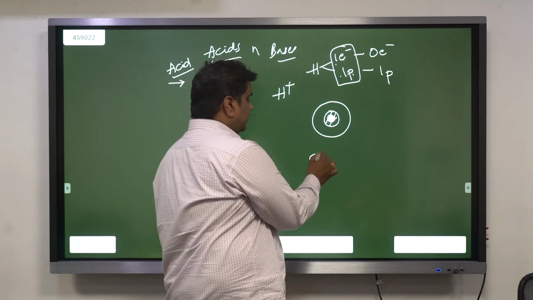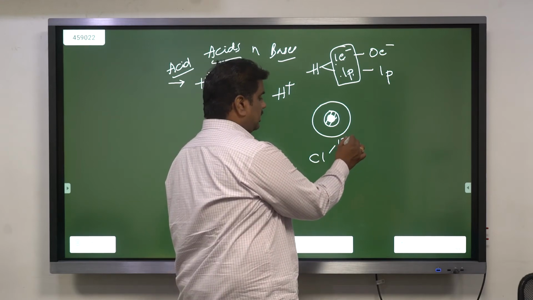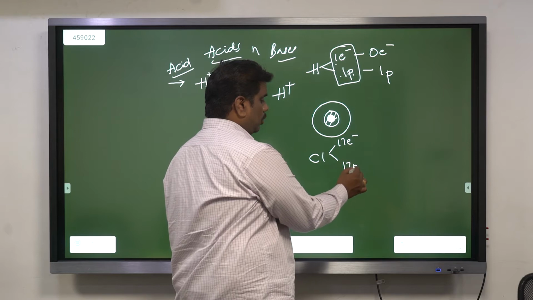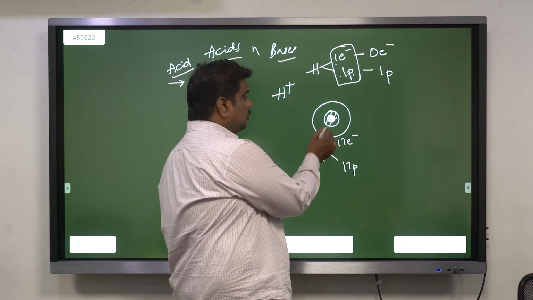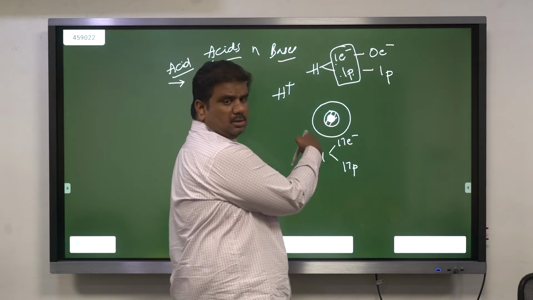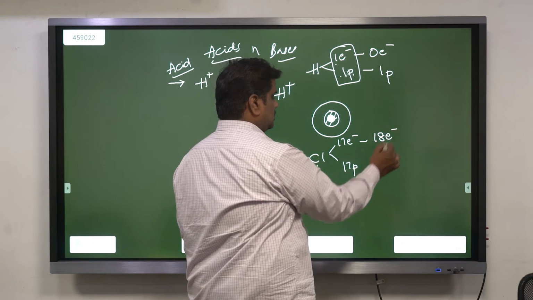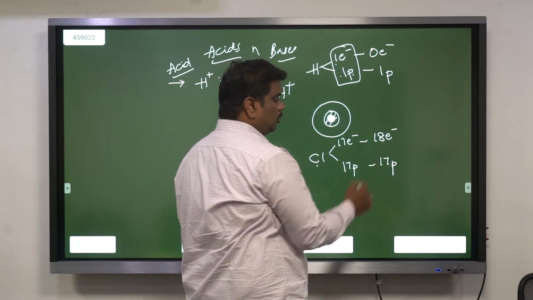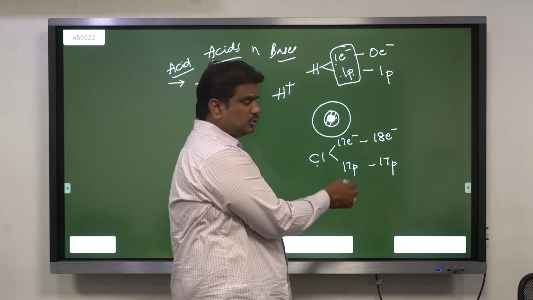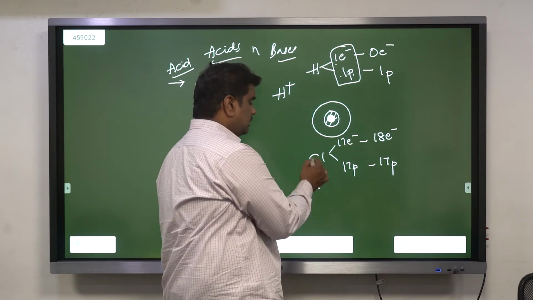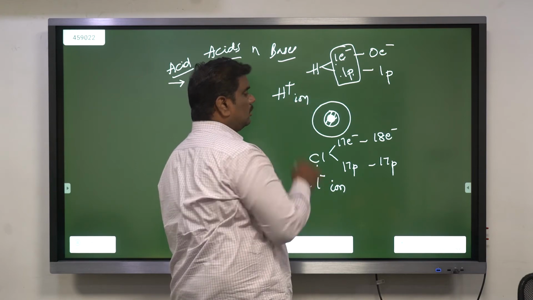Suppose you take the case of chlorine, Cl. In general, chlorine has 17 electrons as well as 17 protons. If chlorine gains one electron which is lost by hydrogen, it will have 18 electrons as well as 17 protons. One negative charge is more when compared to positive charge. So you write this one as Cl minus ion. This is H plus ion.